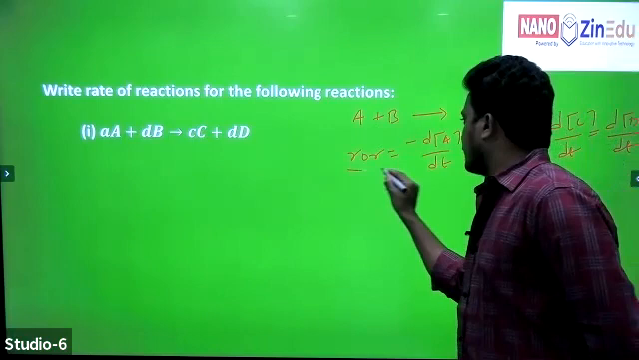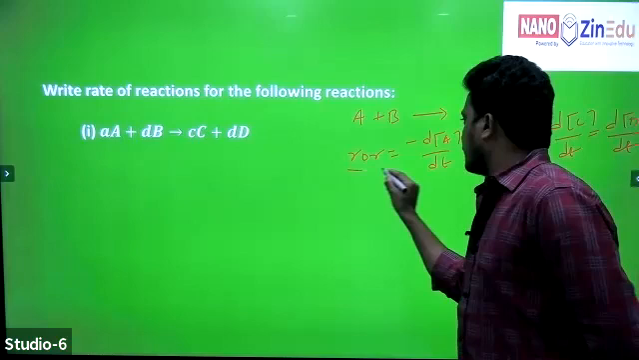When coefficients are given, write like this. Rate of reaction is equal to minus 1 by a d of A by dt, which is equal to minus 1 by b d of B by dt, which is equal to 1 by c d of C by dt, which is equal to 1 by d d of D by dt.